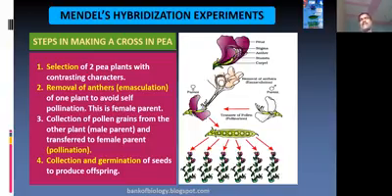Once we get the seeds, those seeds are made to germinate again. Once they germinate, observe the result. Whatever results he observed, he made a note of them. This is how, for making the cross, we need to follow the procedure.